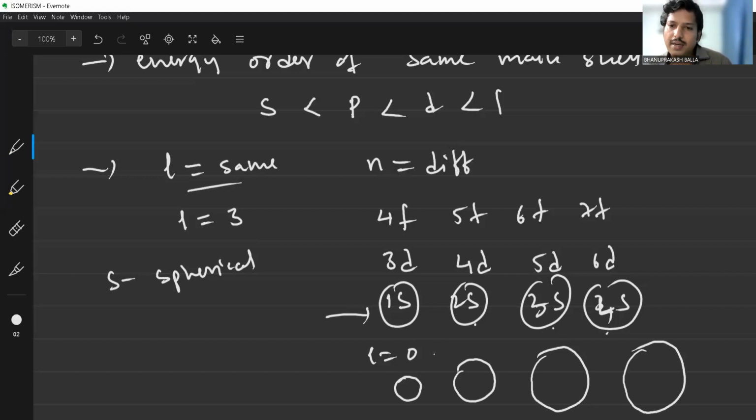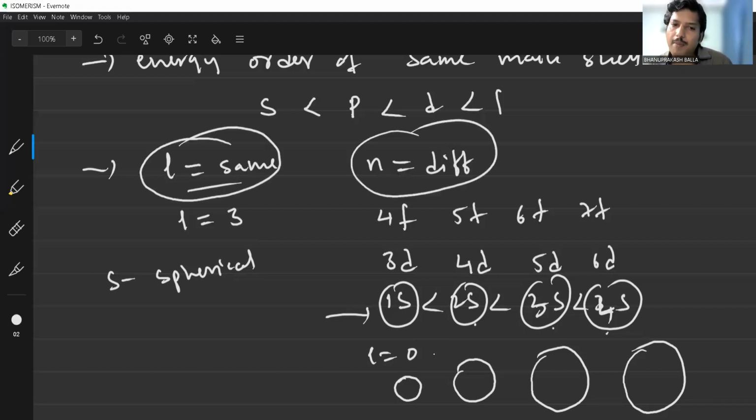What is the difference? You notice that the size of the particular subshell will be different, and the energy also. The energy order is 1s is less than 2s, less than 3s, less than 4s. So what is my conclusion? For subshells having the same L value but different n values, the shape is the same, but the size of the particular subshell varies and increases.